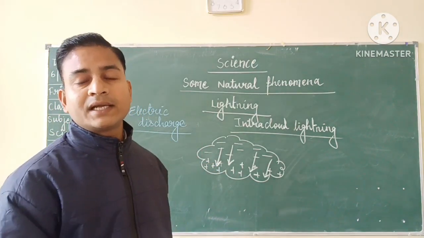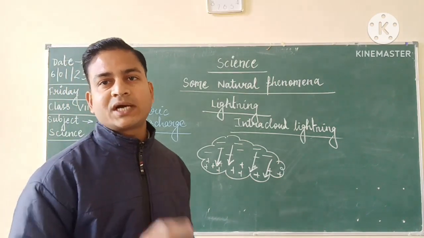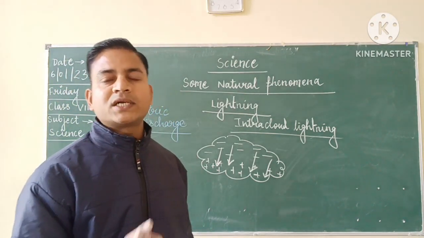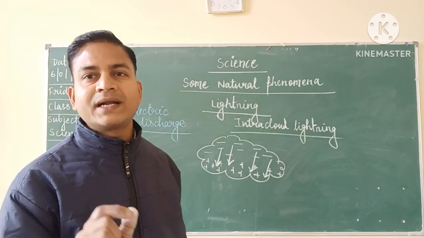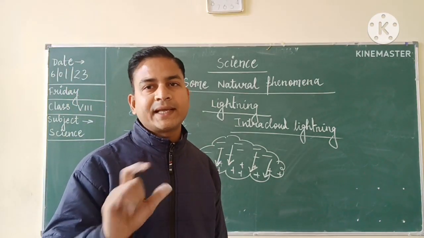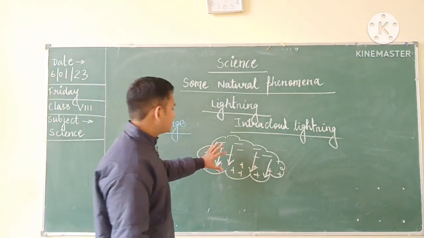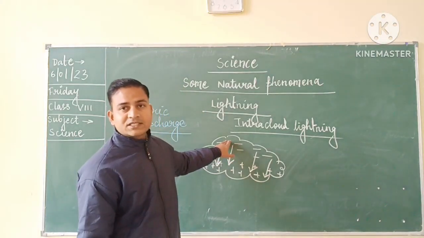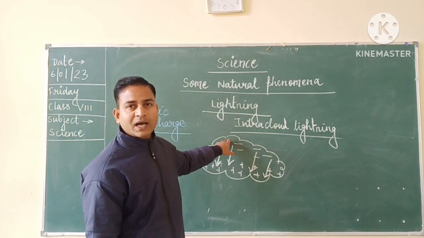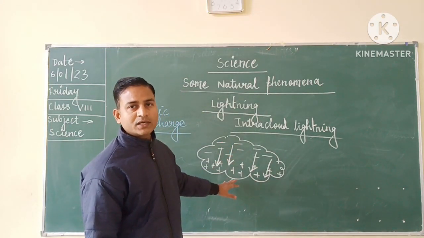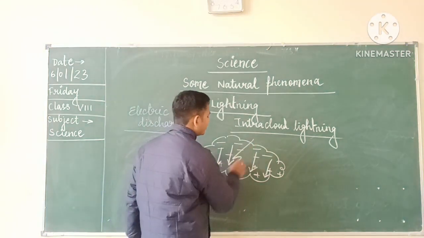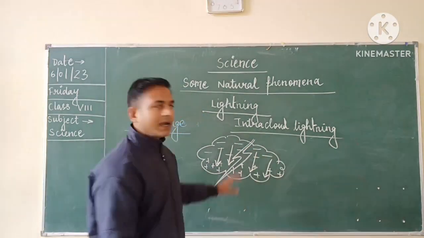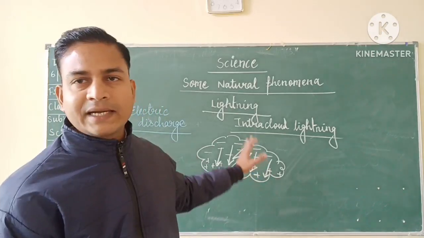The upper portion is getting electric discharge. And when a cloud is undergoing electric discharge, definitely the lightning phenomena will take place. So when the negative charges are moving from the upper portion towards the lower portion, the lightning phenomena will occur, and such type of lightning is called intra-cloud lightning.